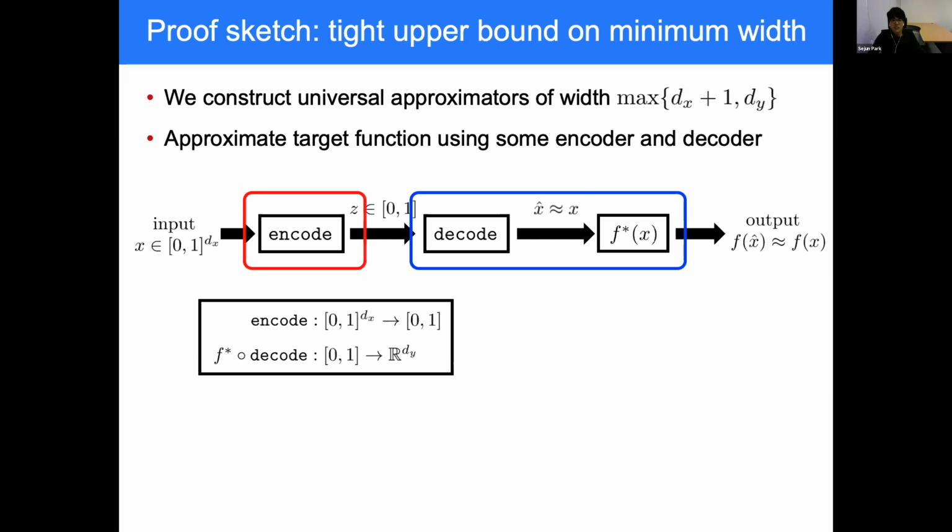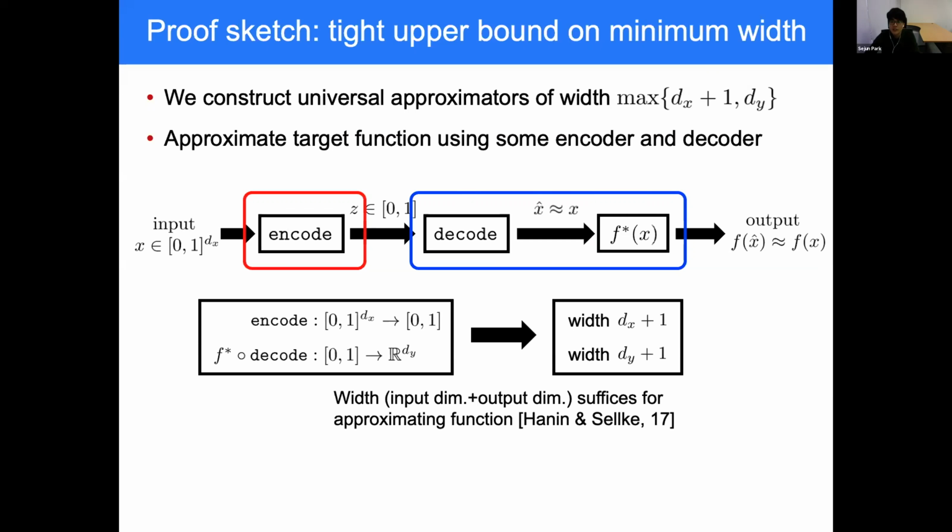And now we split this overall approximation into two functions. One is the encoder mapping an input vector to a scalar value, and the other is the composition of the decoder and the target function mapping this scalar value to an output vector. And we approximate these two functions by two networks using the existing result that for approximating some function, width of input dimension plus output dimension is sufficient.